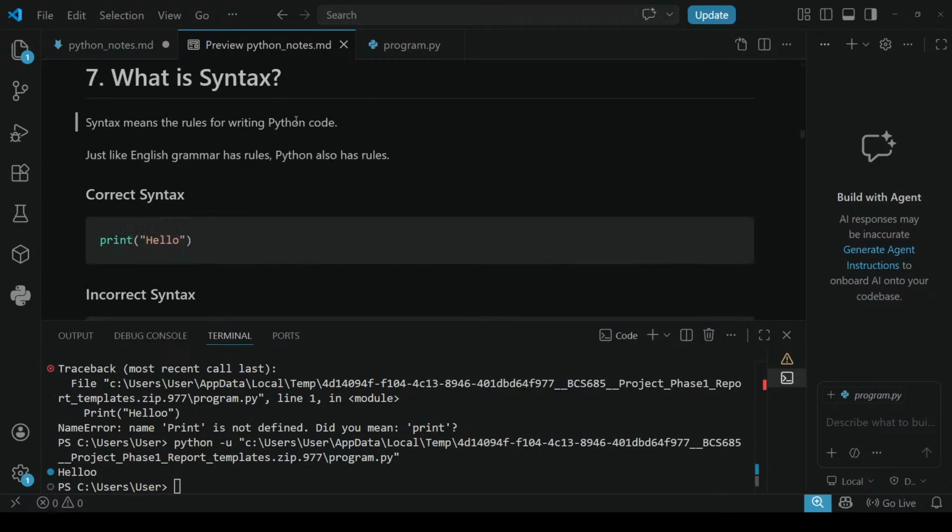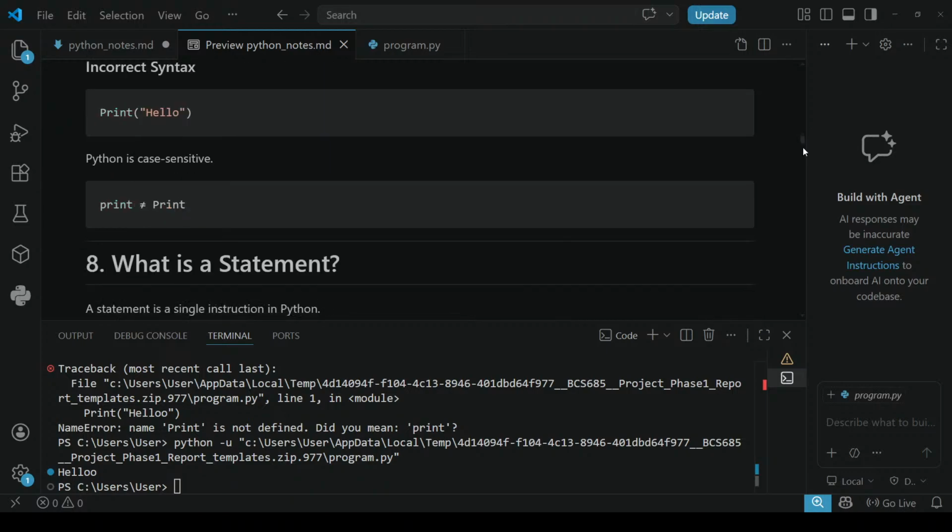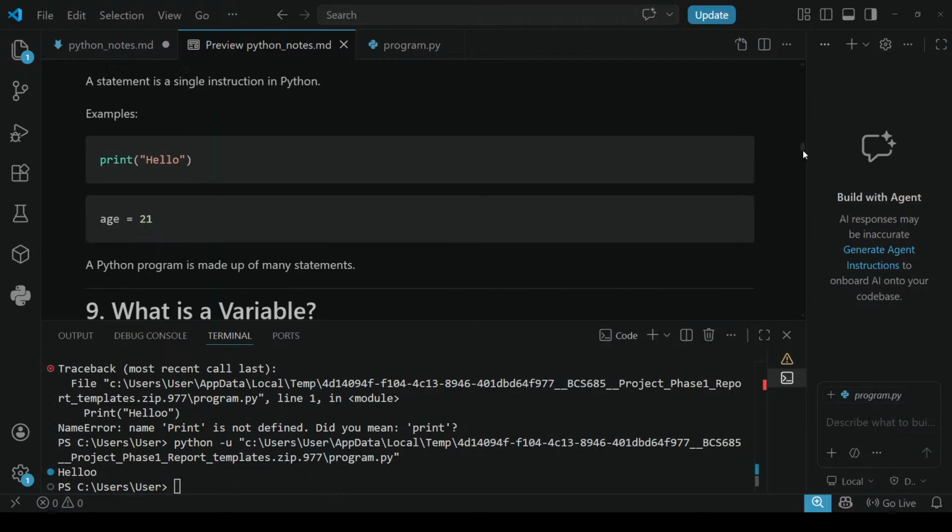You have learned the correct syntax format for the print statement. In every code we are going to use this print. It is very important. Python is case sensitive. Remember, print is not equal to capital P print. Next, I used the word statement here, right?